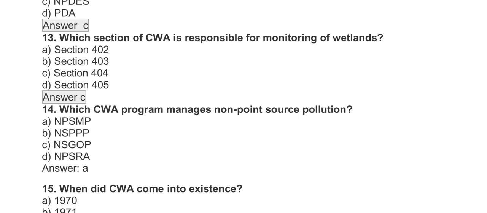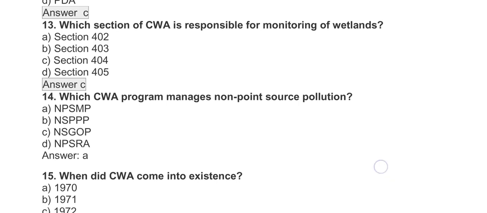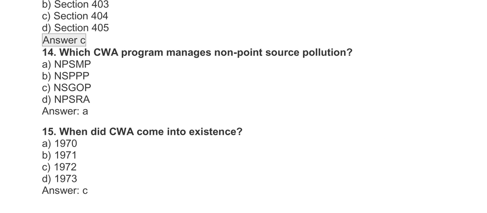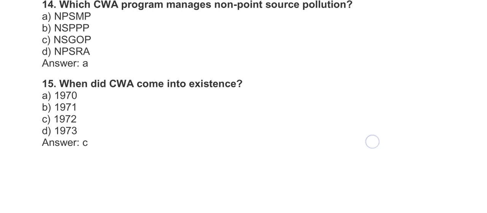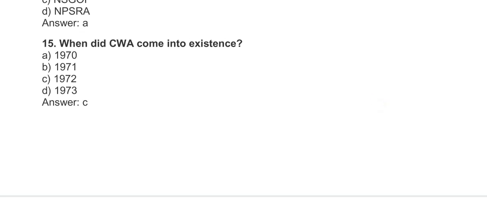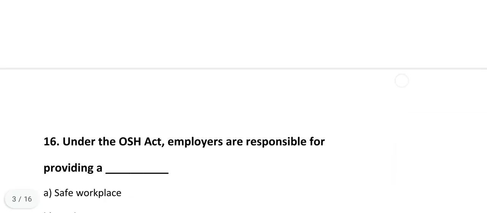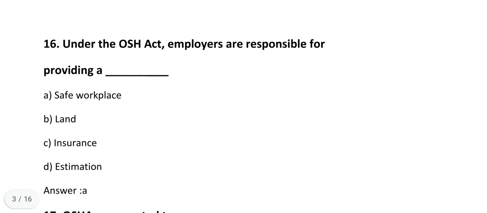Which CWA program manages non-point source pollution? NPSMP, NSPPP, NSGOP, NPSRA. The answer is A, NPSMP. When did CWA come into existence? 1970, 1971, 1972, 1973. The answer is C, 1972. Under the OSH Act, employers are responsible for providing a dash: safe workplace, land insurance, estimation. The answer is A, safe workplace.